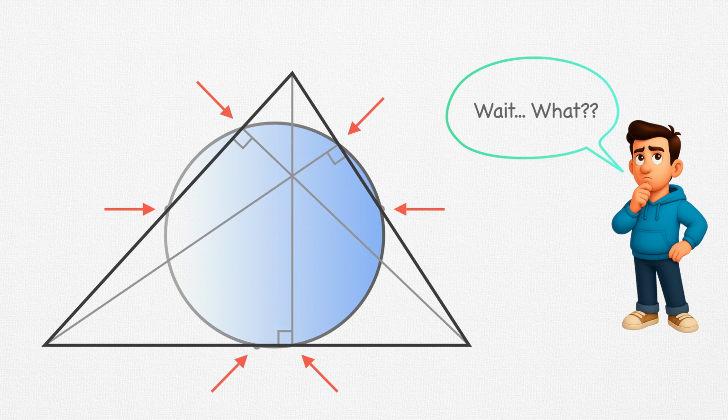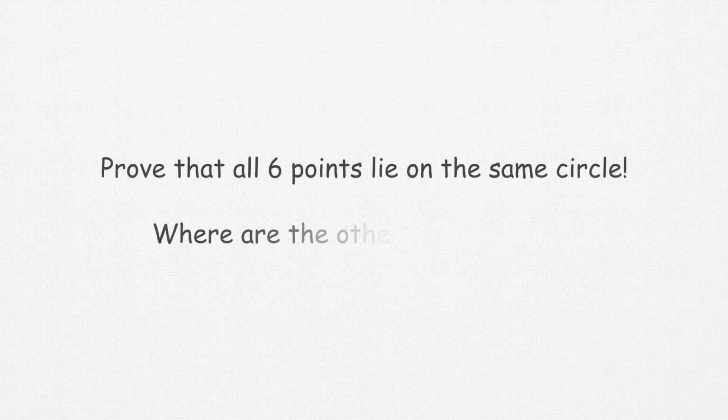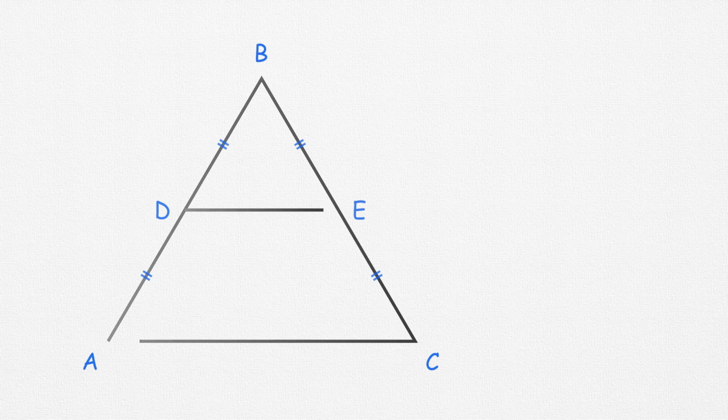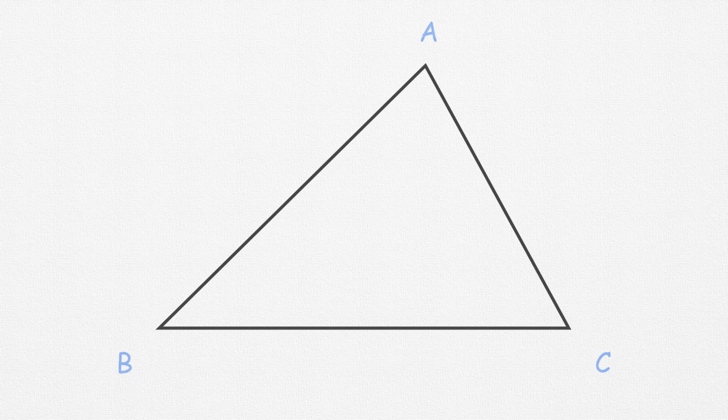And now, 2 questions naturally arise. First, can we really prove that all 6 of these points lie on the same circle? Second, if we've only listed 6, where are the other 3 points hiding? Let's start with a simple fact. In any triangle, the line joining the midpoints of 2 sides is always parallel to the 3rd side. This comes directly from triangle similarity, and we're going to use it in different ways as we go along.